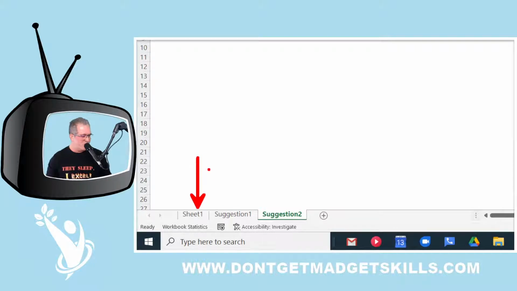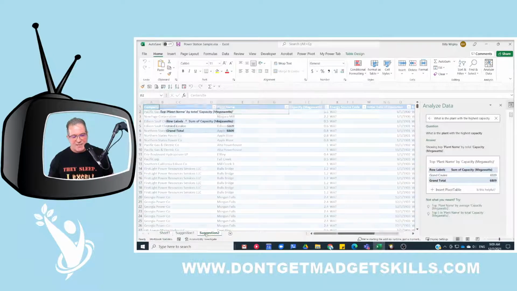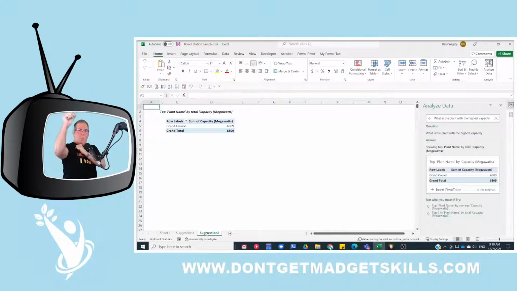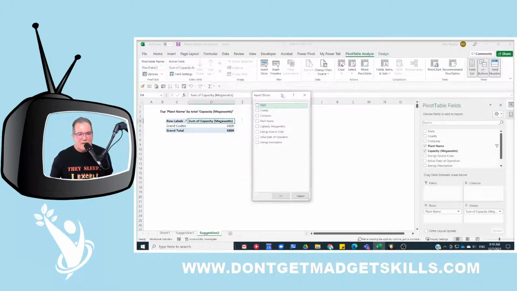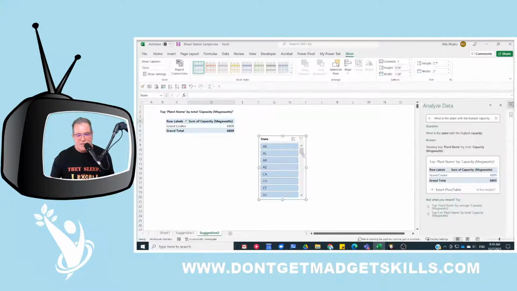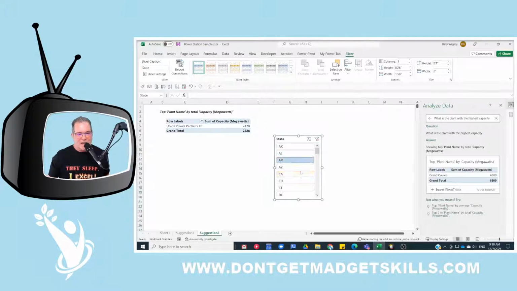See this right here? We got the original source data, we got suggestion 1, and we got suggestion number 2 right there. Just like that. Isn't that cool? Yes. And now look at this. This is the plant with the highest capacity. Now we can go back to pivot table analyze and insert another slicer right here. And then just go, let's say, state. And there's going to be a lot of states that appear. So let's say the top plants in Alaska, Arizona, and Colorado. And out of those, by total capacity, Palo Verde is the one that has the highest capacity in those states.